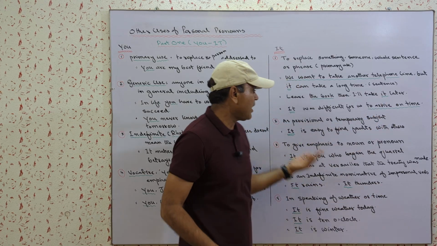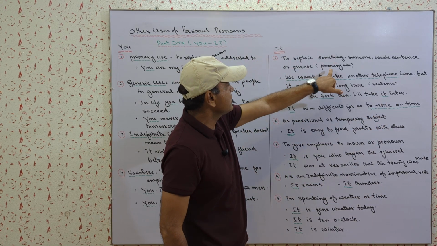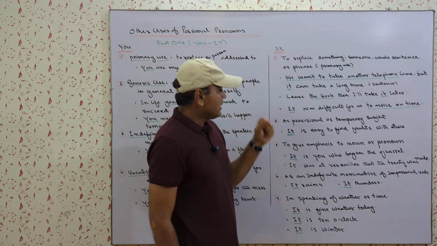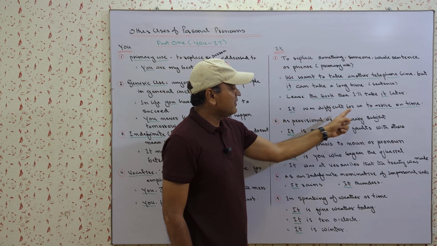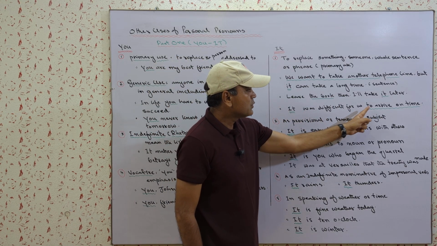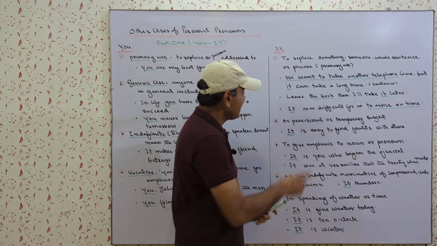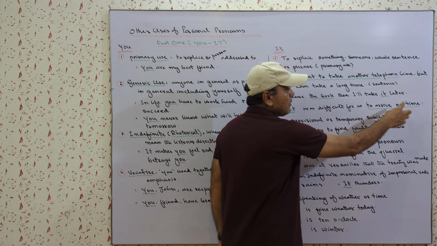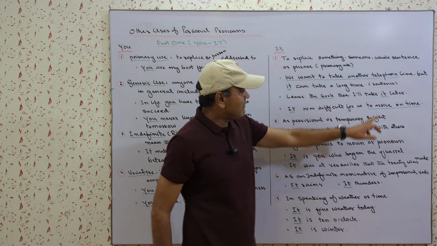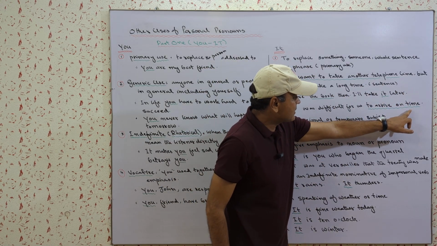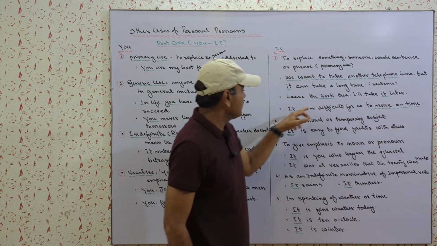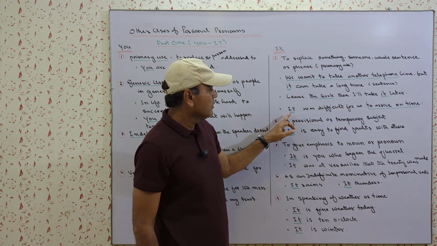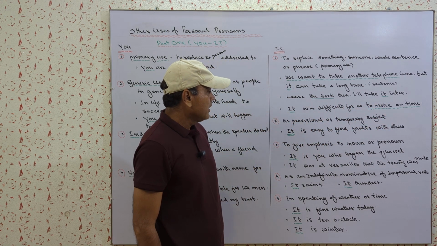This is the normal and primary use. Third example: it was difficult for us to arrive on time. Here it is used in place of to arrive on time. To arrive on time is a phrase, and in place of this phrase we are using the word it as a pronoun.